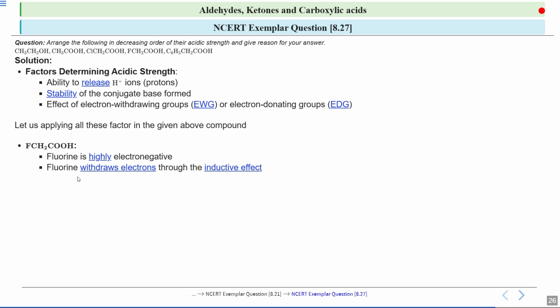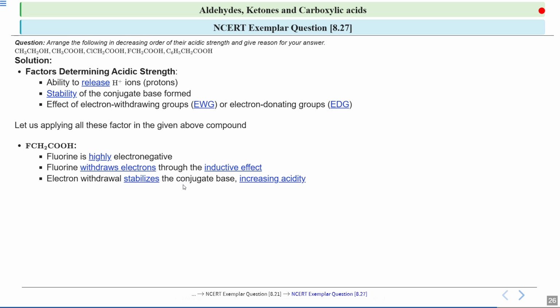It withdraws electrons by the effect called the inductive effect, which means it pulls electron density away from the rest of the molecule. As a result, it makes it easier for the molecule to lose a proton. So the conjugate base formed after losing a proton is stable because the negative charge is better dispersed.